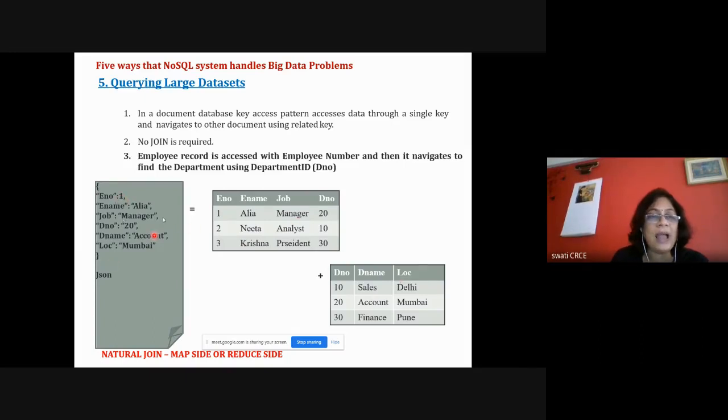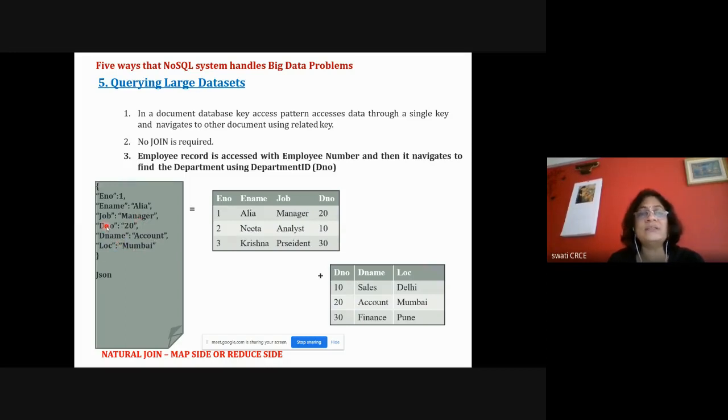Now suppose you want such information through a join query, like the department name for Alia. This is done with navigation. First this document is navigated with 20, then another document is navigated. The employee record is accessed through the employee number, then it navigates to find the department using the department ID. Through navigation it will access the other document, and you may get the answer in JSON format, with all the key values stored in a document.